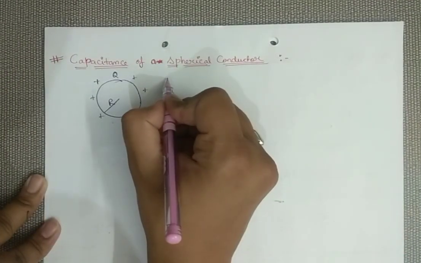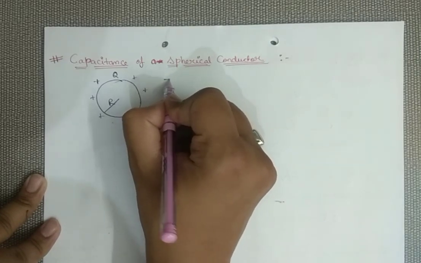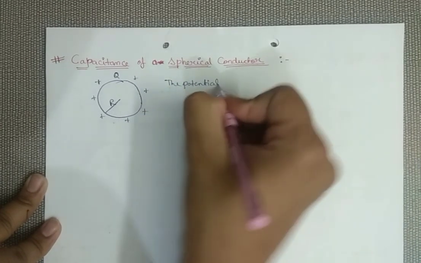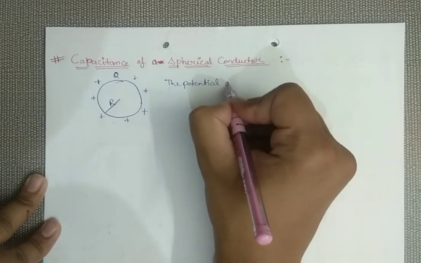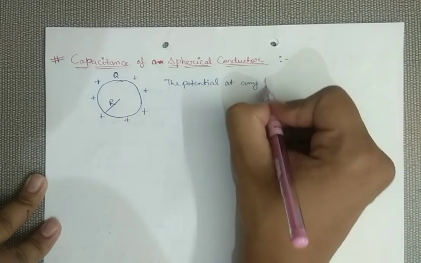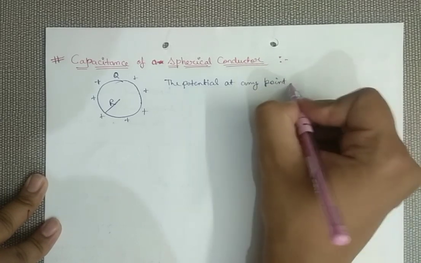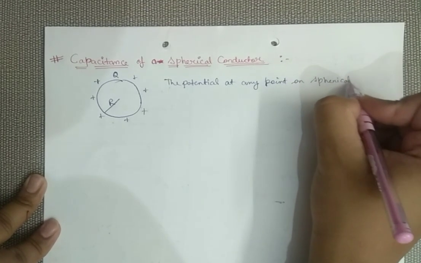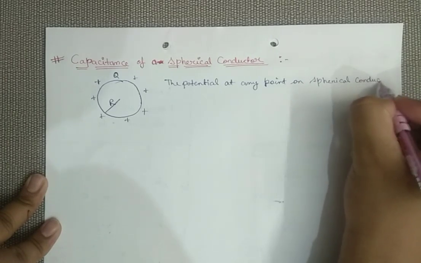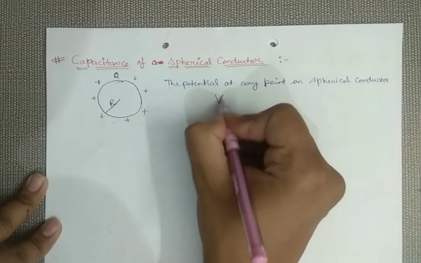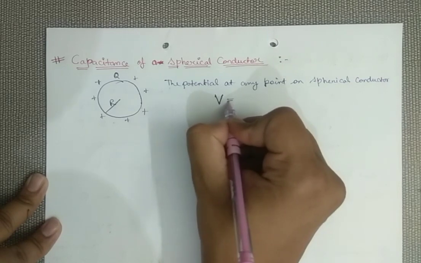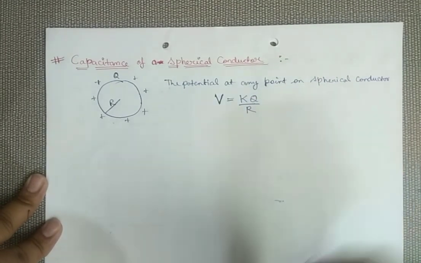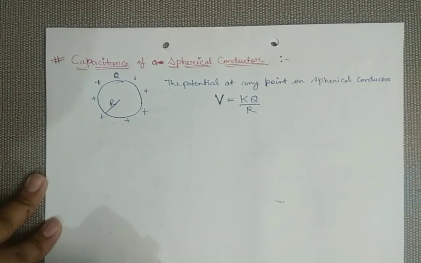Now what will be the potential? Just remember from my previous lecture, the potential at any point on this spherical conductor. If you remember the previous lecture, the formula for the potential is V equals K times Q upon radius R. This is the potential of the surface.